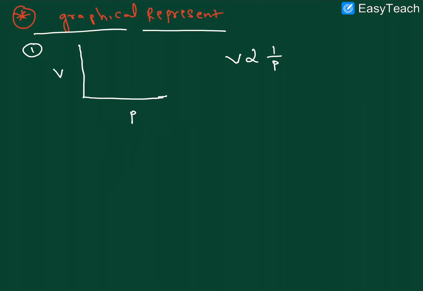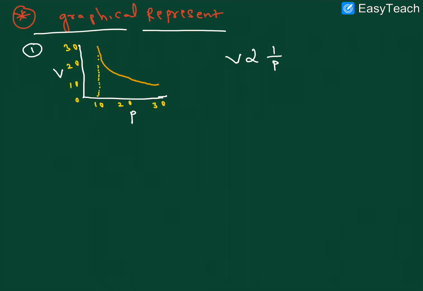So here the volume is more because the pressure is less. Pressure increases, volume decreases, like this. Here 10 atm, 20 atm, 30 atm, the pressure is increasing. And here the volume is also increasing: 0, 10 liters, 20 liters, 30 liters. So this is the first graph.